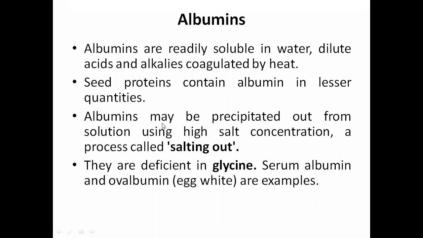Albumins may be precipitated out from solution using high salt concentration. This process is called salting out, right? They are deficient in glycine. Serum albumin and ovalbumin, that is egg white, are examples of albumin protein, which is a simple protein.